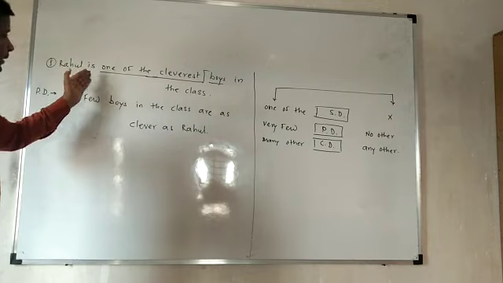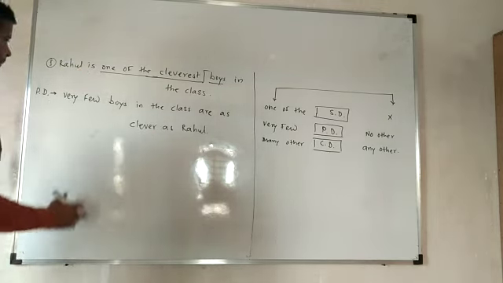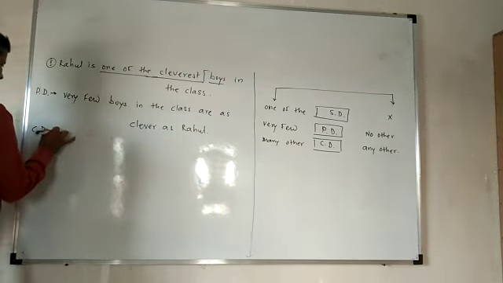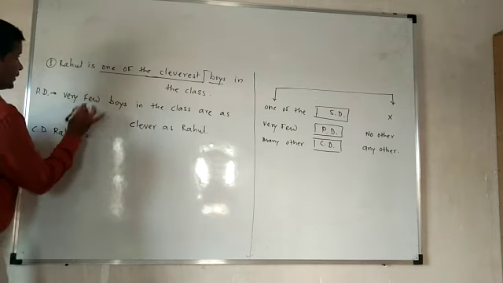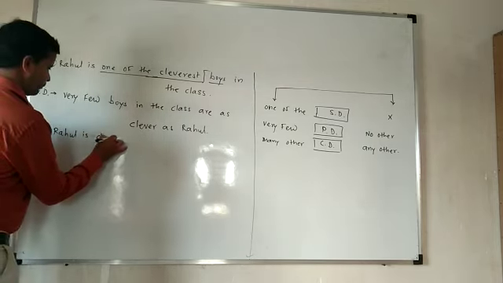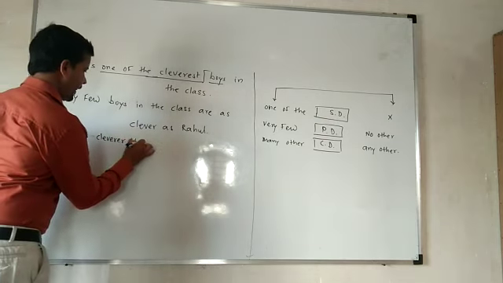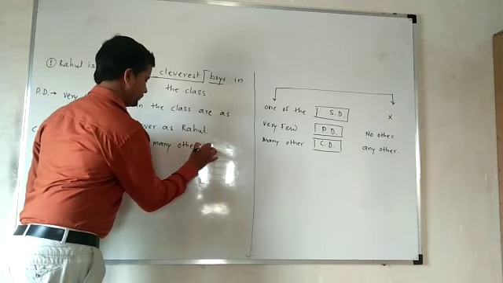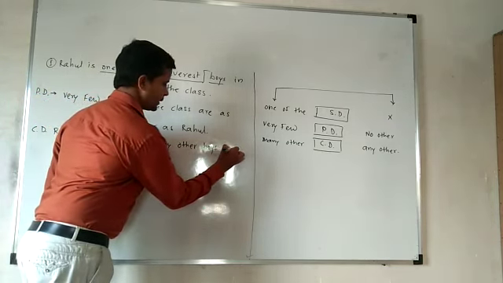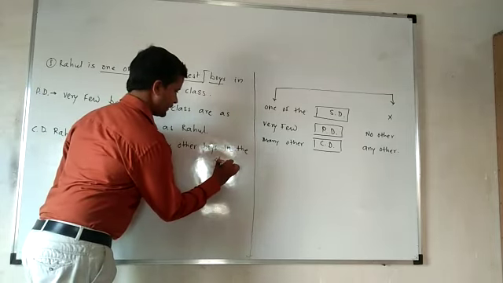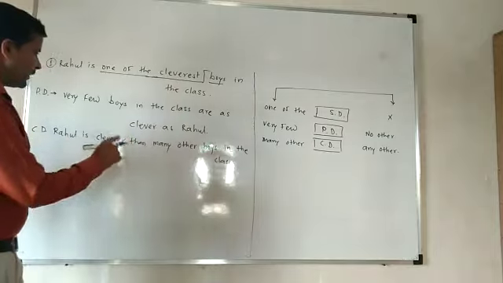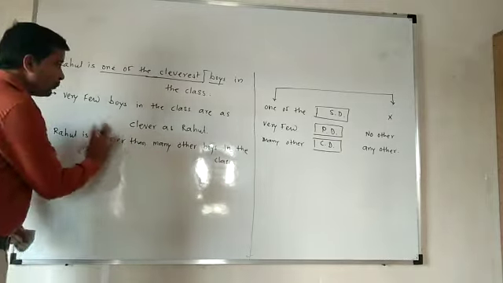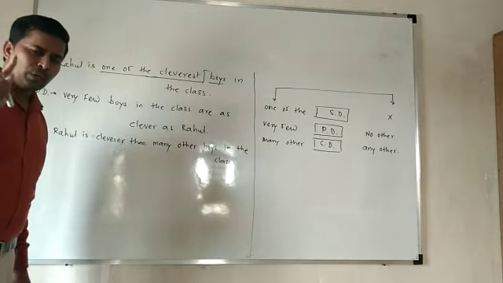Now, same example we are going to convert into the comparative degree. Now see, here we will write down CD. So then Rahul is cleverer than many other boys in the class. See the example. So here we have used many other, and then in that another part we have to use any other. So by this, if you are writing one example also, you will understand how to solve